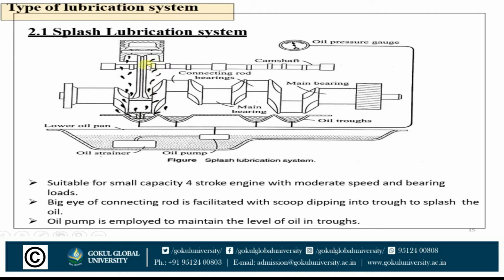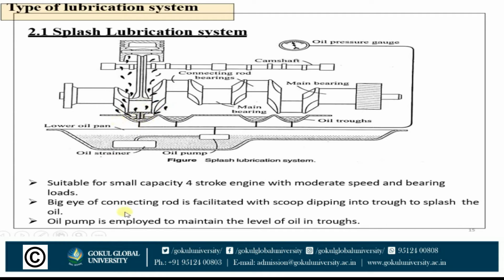Now, when the piston moves from TDC to BDC, up and down, the connecting rod also moves up and down. So when the connecting rod comes down, it dips into these oil troughs and splashes the oil onto various parts of the engine, which are the piston, crankshaft, and connecting rod bearings. So all the parts are lubricated by this splashing effect, which is due to the movement of the connecting rod up and down, and the scoop attached at the big eye of the connecting rod.